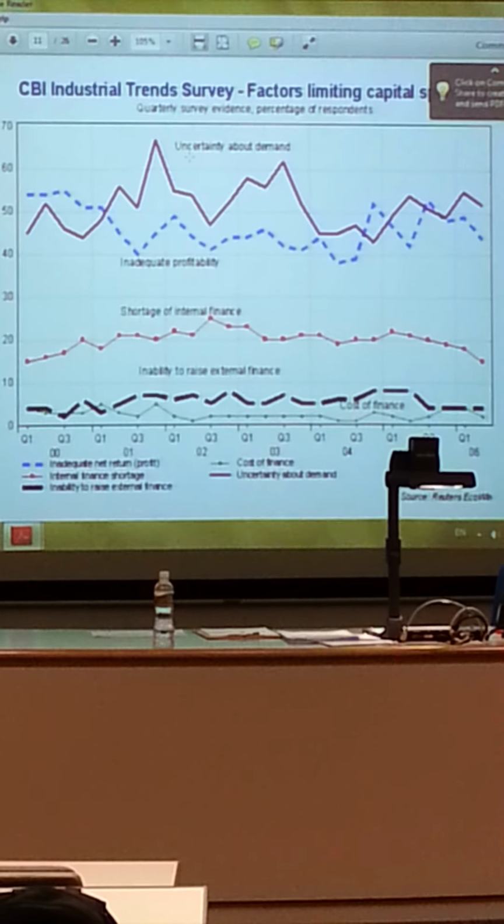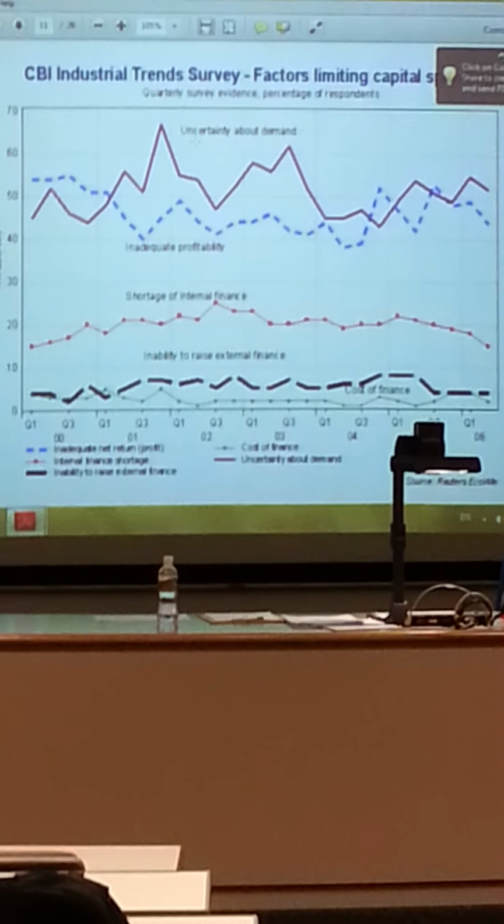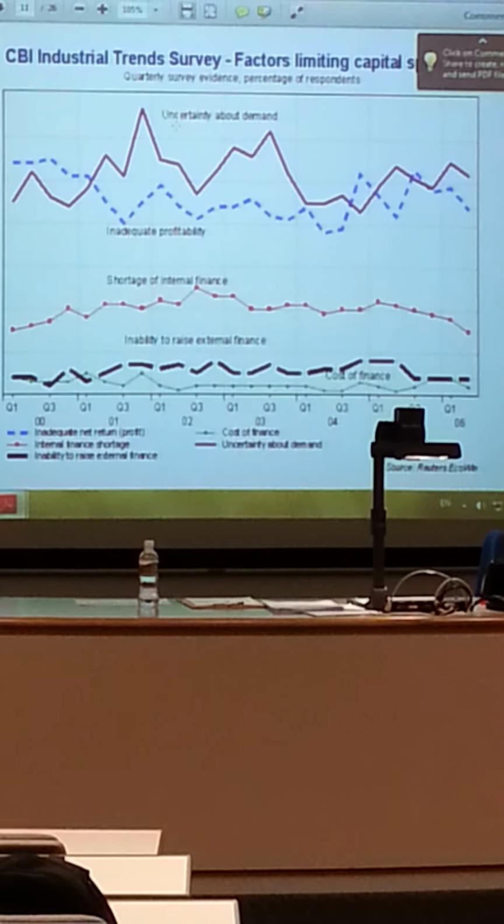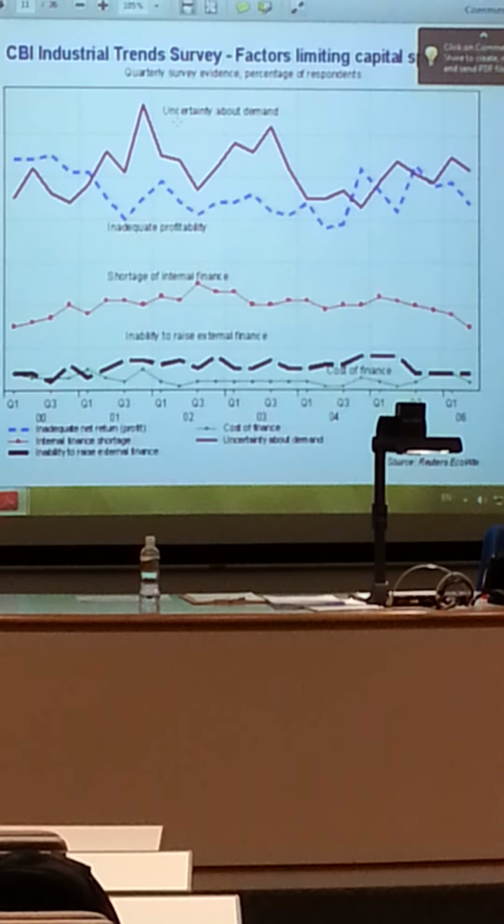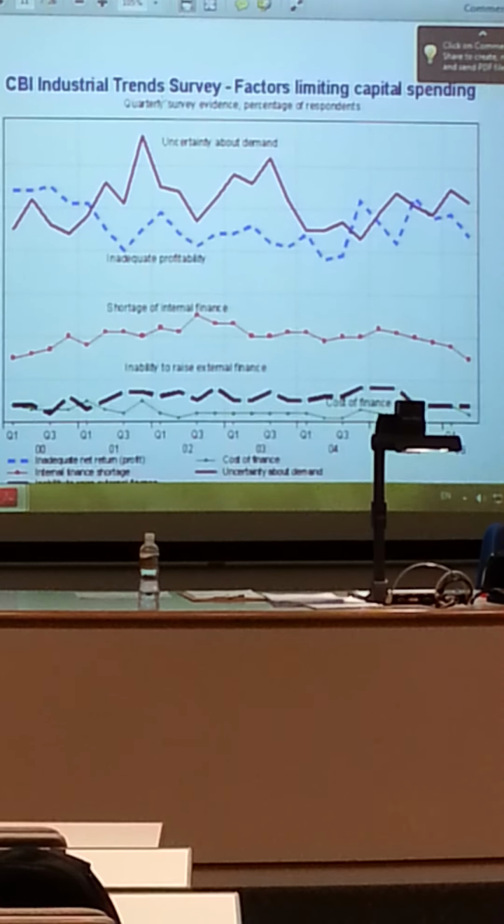But uncertainty is always about the future. You don't know your future income. You don't know the future spending pattern. And that was ranked the highest.